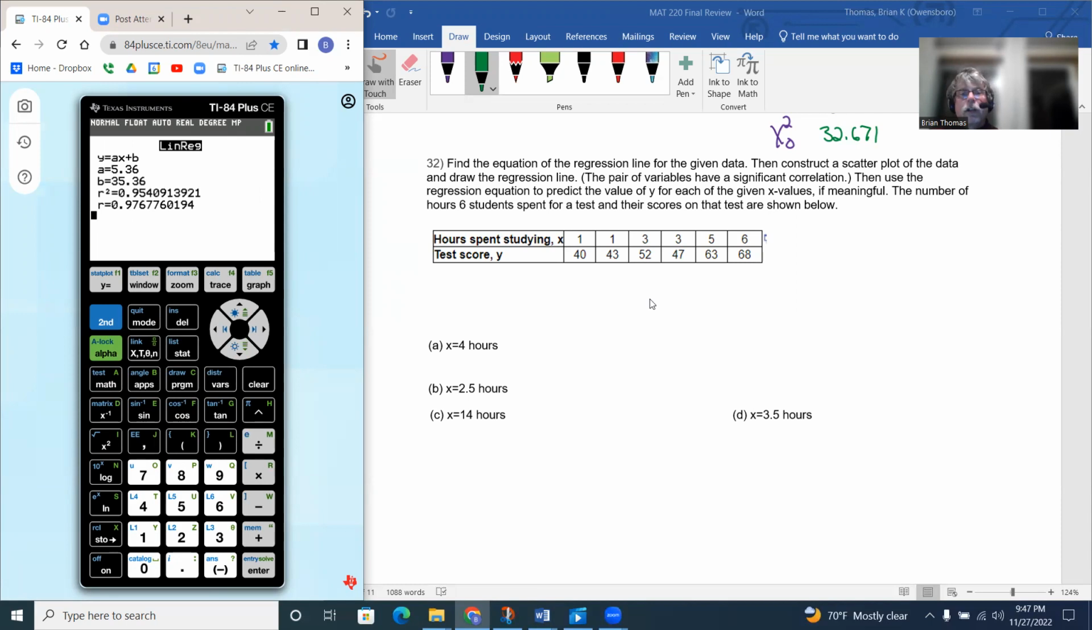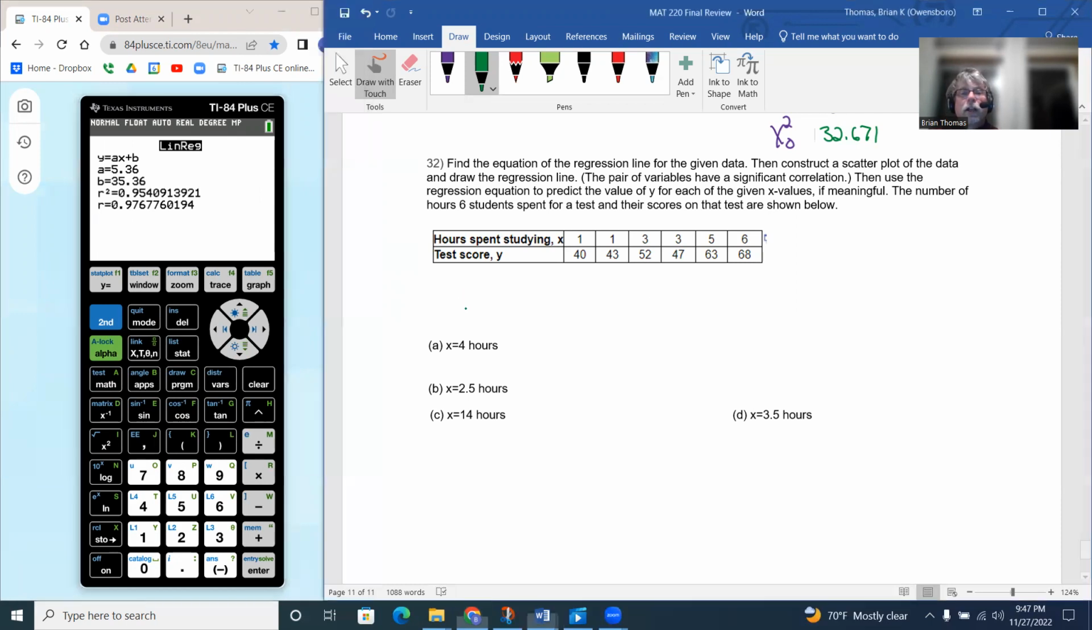So our regression line is going to be y equals 5.36x plus 35.36. That would be our regression line.